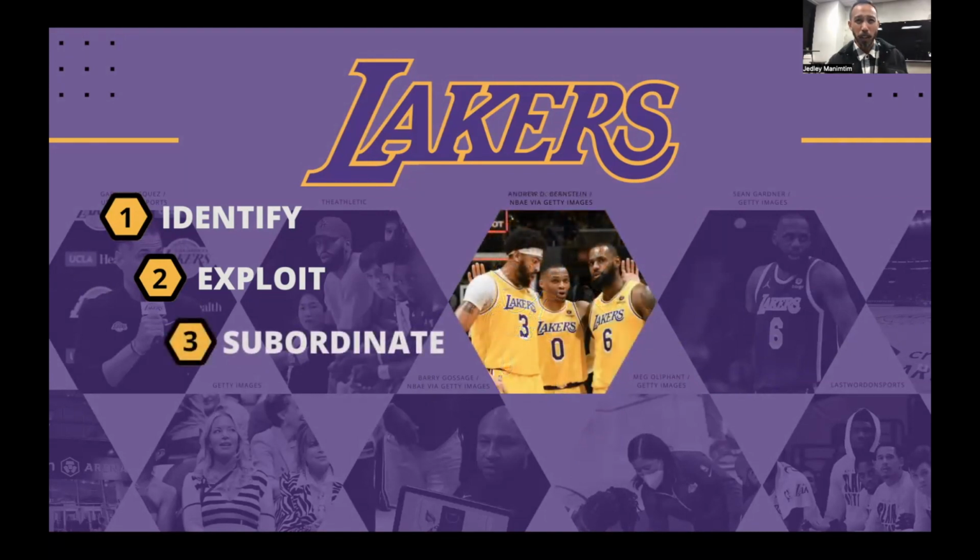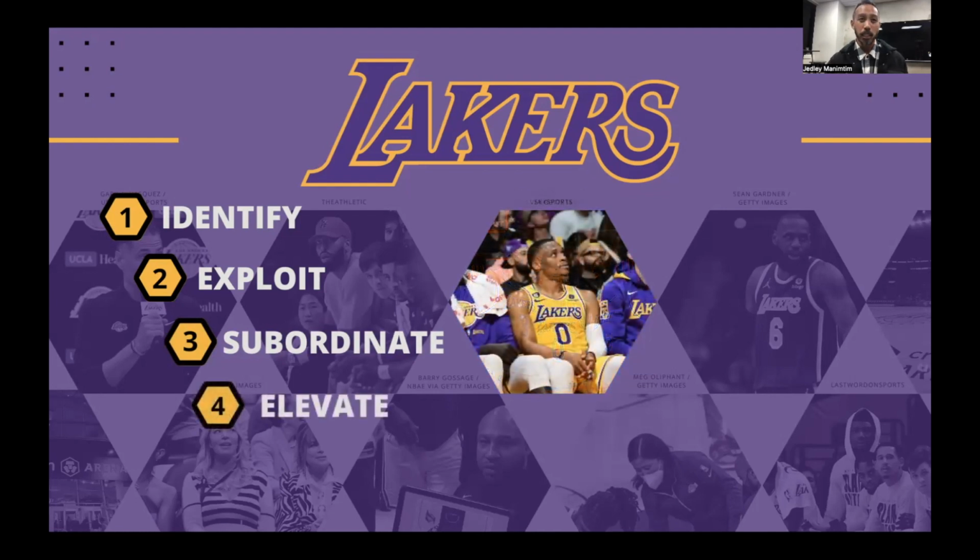Thirdly, after we've done that, we look to subordinate everything else to the constraint. This means everything around and in relation to the constraint is re-examined. We're asking, are other players, coaches, and parts functioning at their best? Are there ways for them to contribute to the alleviation of the constraint, or more positively, to contribute to its transformation? Fourthly, we aim to elevate the performance of the constraint via new mechanisms and measures.